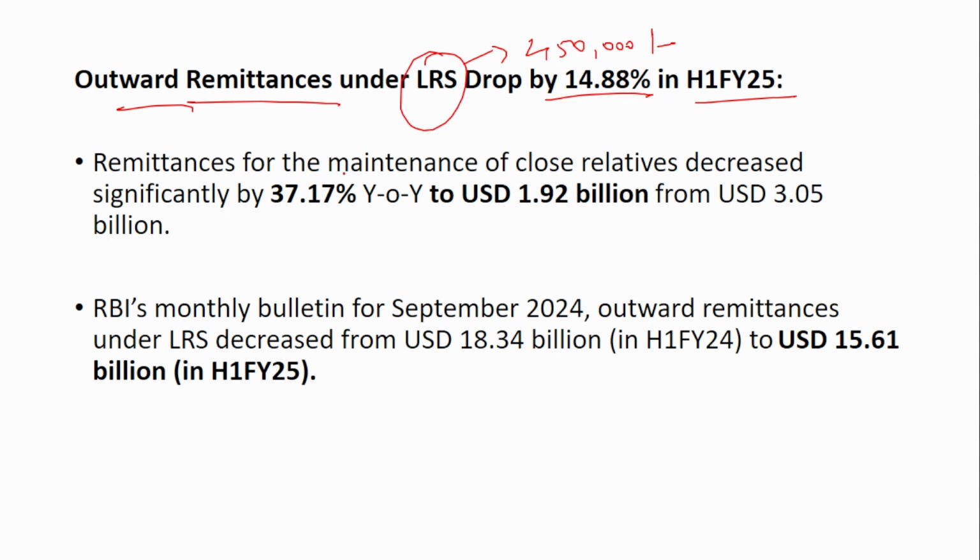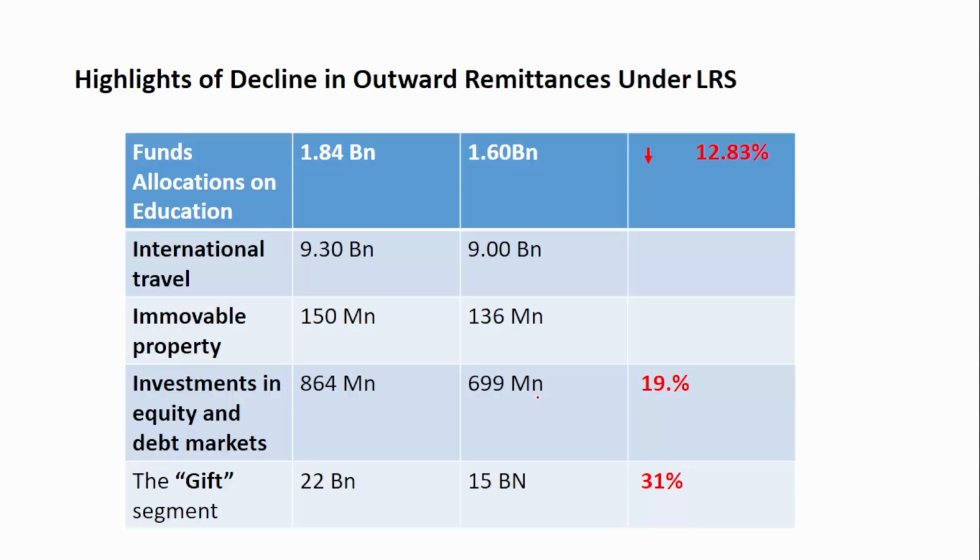So what are they? The remittance for the maintenance of close relatives decreased significantly by 37%, that is to 1.92 billion from 3 billion. Funds allocated to education have also decreased from 1.84 to 1.6. International travel has decreased from 9.3 to 9 billion. Few residents of India also invest in immovable properties outside India.